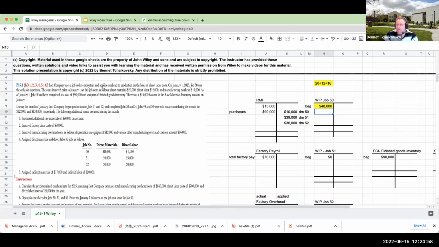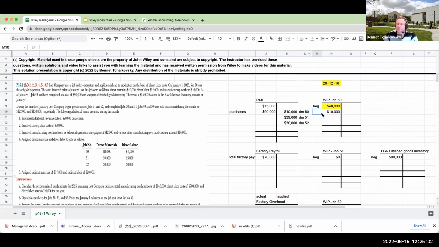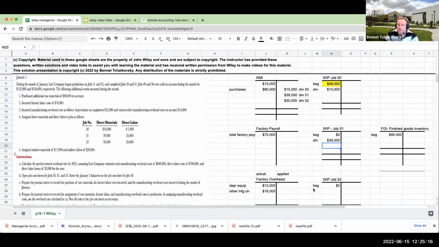So over here, my direct materials, DM is direct materials. I've got direct materials of 10 for job 50, for job 51 I had direct materials of 39, and then over here for job 52, I have direct materials of 30,000.